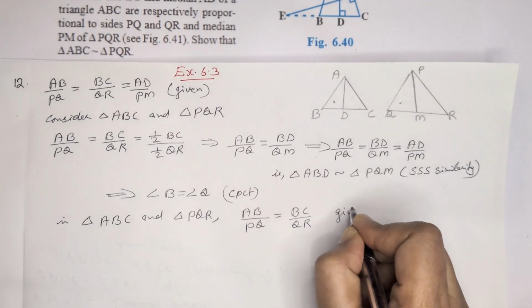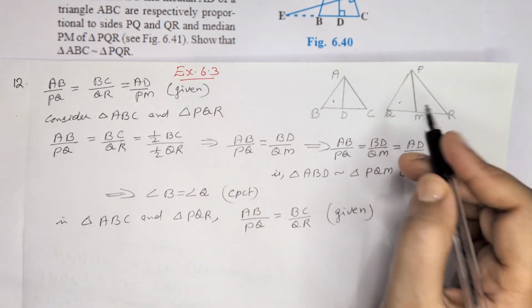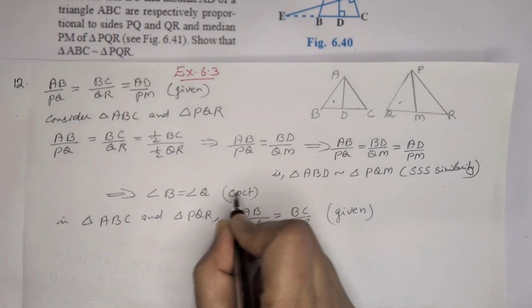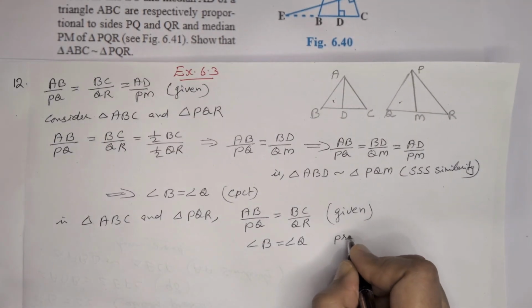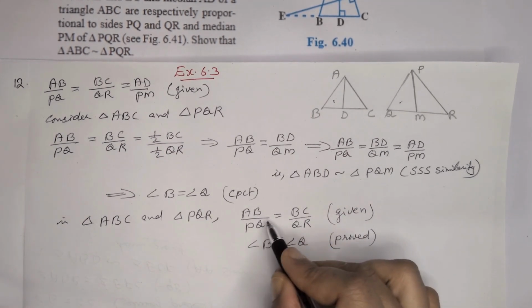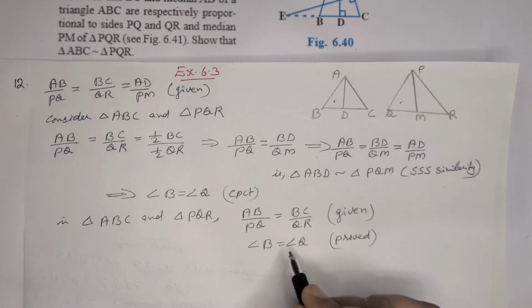And now we got angle B is equal to angle Q, just now proved. So corresponding sides are in proportion, and the included angle is equal.